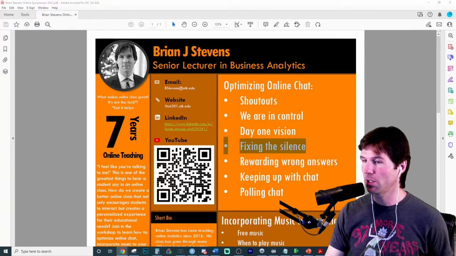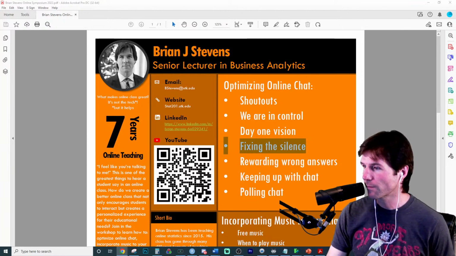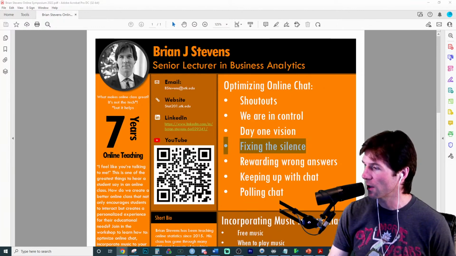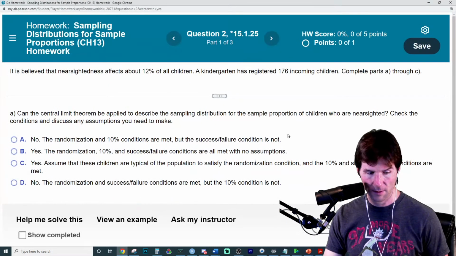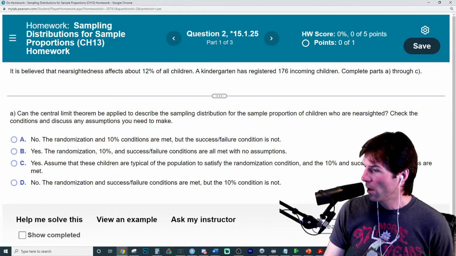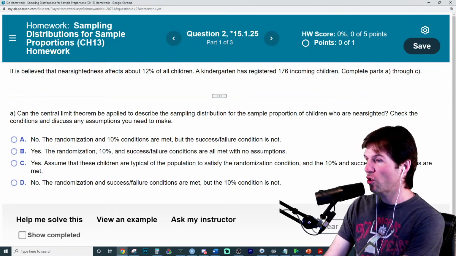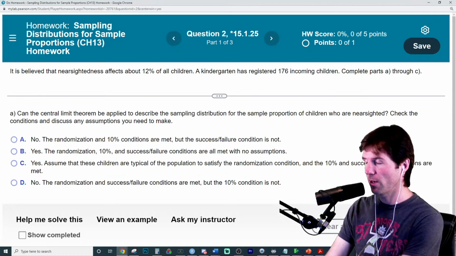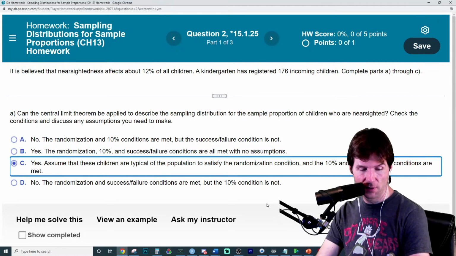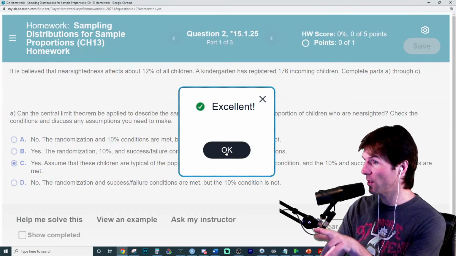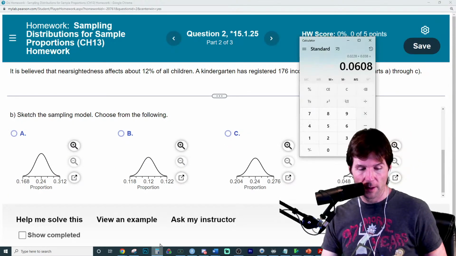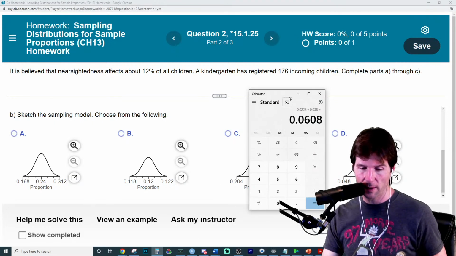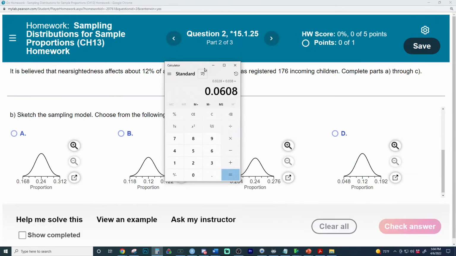It'll be 3 standard deviations. Take the proportion of the 3 standard deviations and times it by the sample size. I'll show it here in a second. Pretty sure it's the nearsighted children problem, because I'm nearsighted and I know it. Yep. So make sure to do 3 standard deviations. And here, I'll show you right here. So we do meet the conditions. We assume random, 10%, success/failure. Well, don't just assume them. They can be checked. And so this is the sampling distribution right here. The sampling distribution will have a mean of 12%. So that narrows it down to answers B and D.